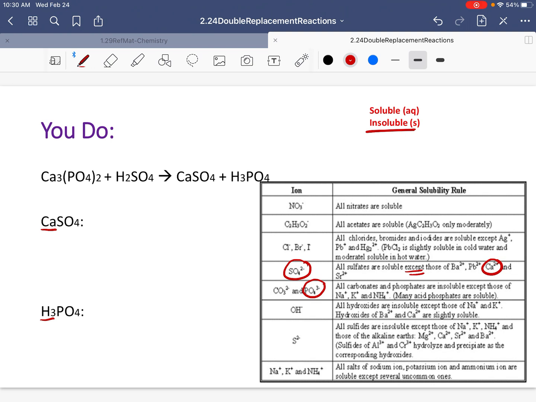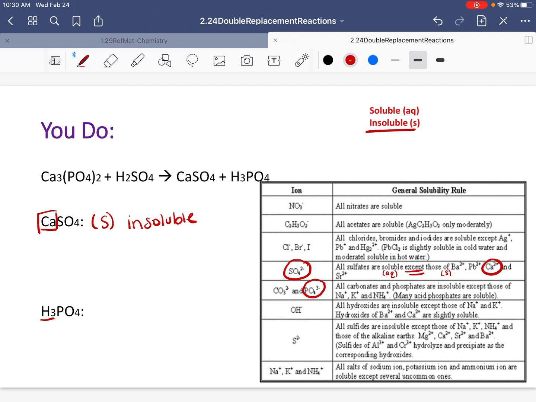Welcome back, guys. Hopefully you're able to answer these correctly on your own. All sulfates are soluble. So remember, soluble means they are aqueous unless or except you have barium, lead, or calcium. Calcium is actually part of that exception. So the opposite of soluble means it is insoluble. This is going to be insoluble, a solid, because it is an exception. It does not follow the rule.